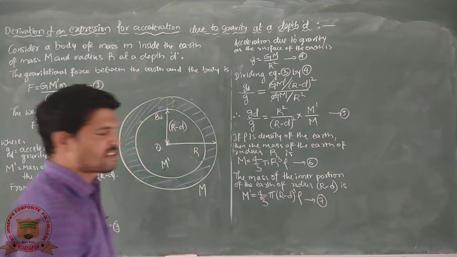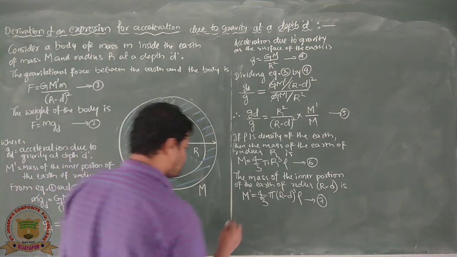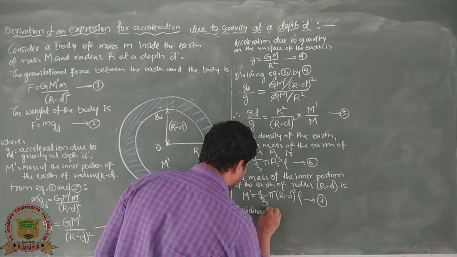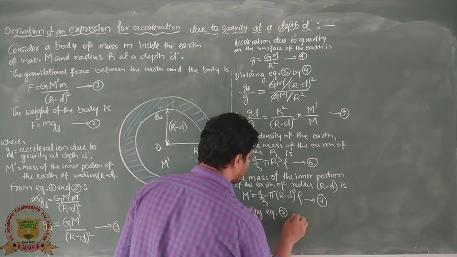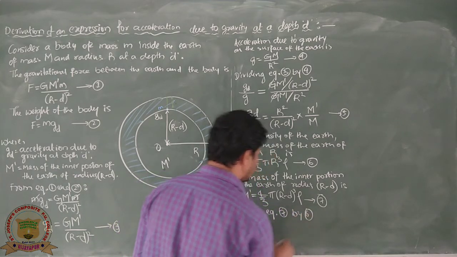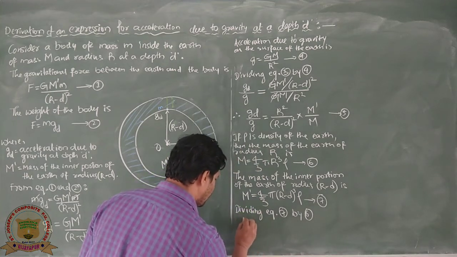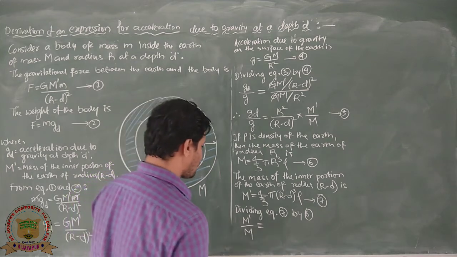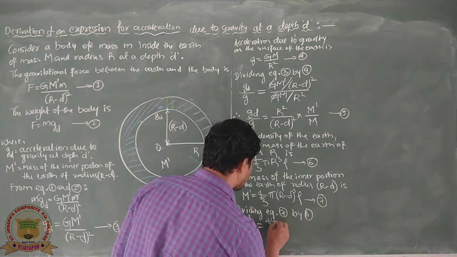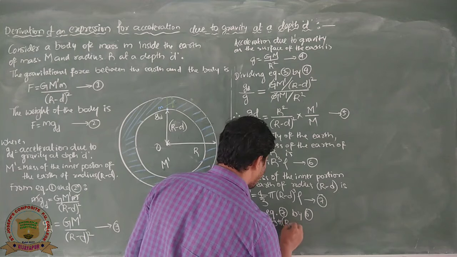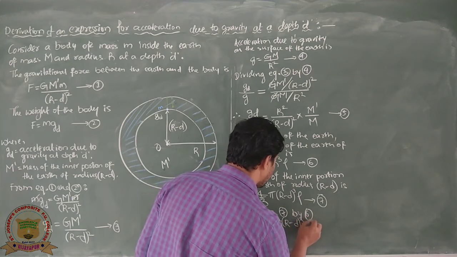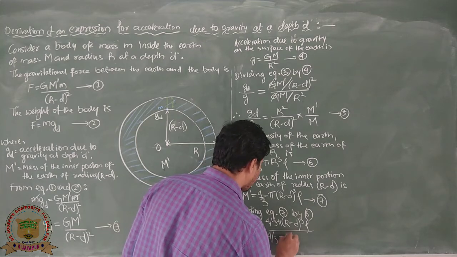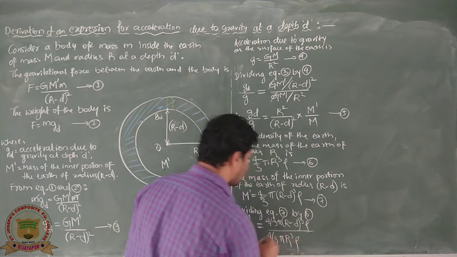And now dividing equation 7 by 6. So equation number 7 is M dash divided by M, and this equals 4 by 3 pi (R minus d) whole cube into rho, divided by 4 by 3 pi R cube into rho.